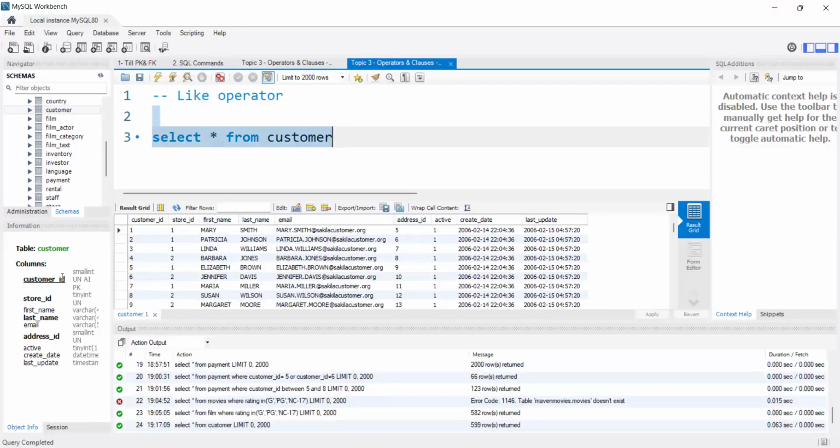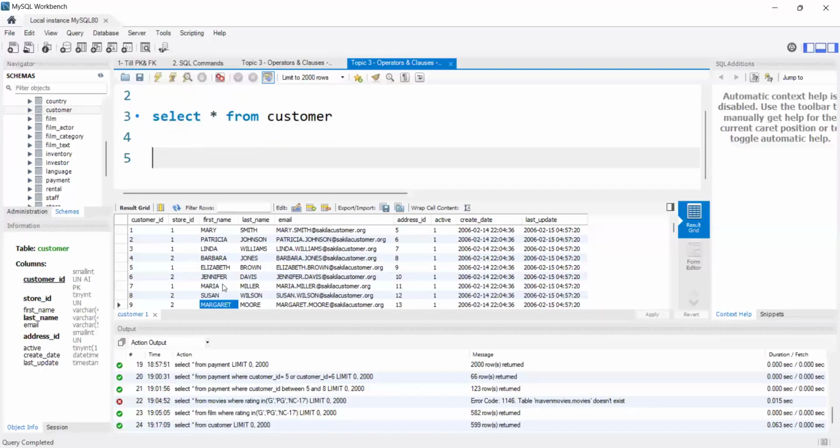See, if you observe here, we have something called as customer table. In that customer table, we have first name, last name. Like this, we have many columns, right? So if I want to display the data whose first name is starting with M, we have Mary, we have Maria. Like that, I have many names starting with M letter, right? If I ask you the question like,